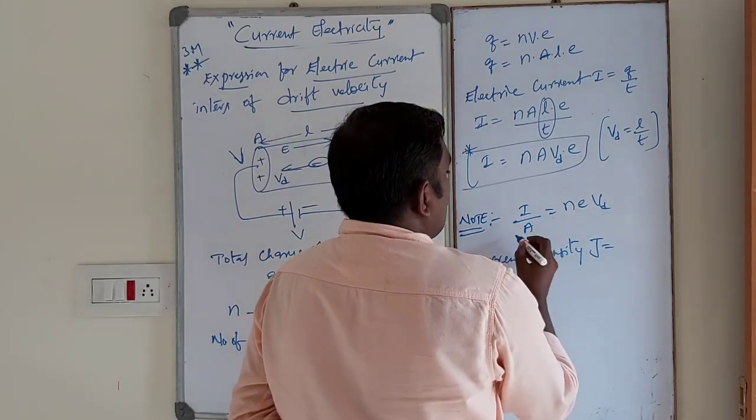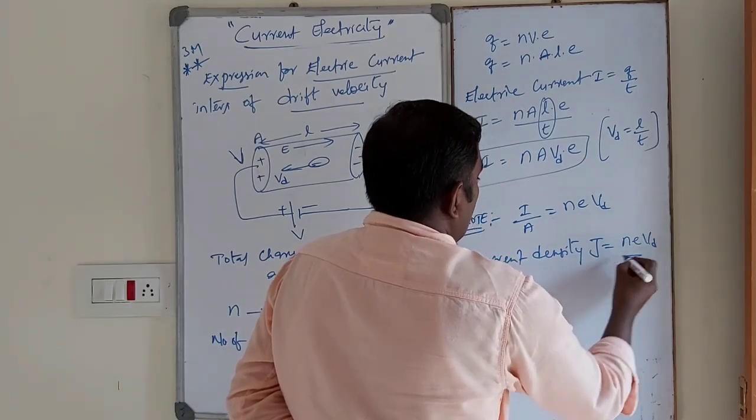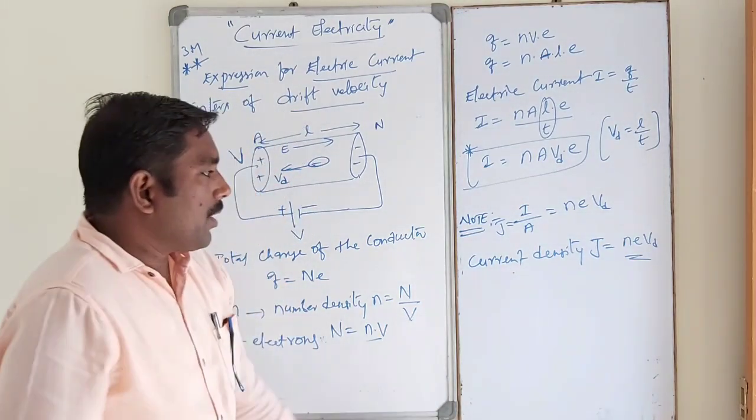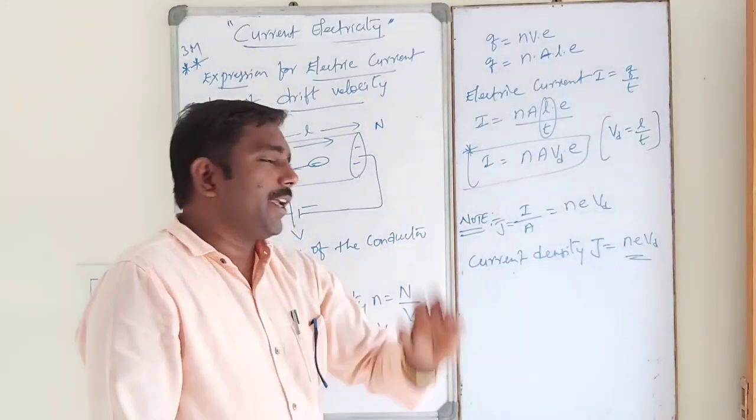J is equal to NEVD. So current density is nothing but current per unit area.